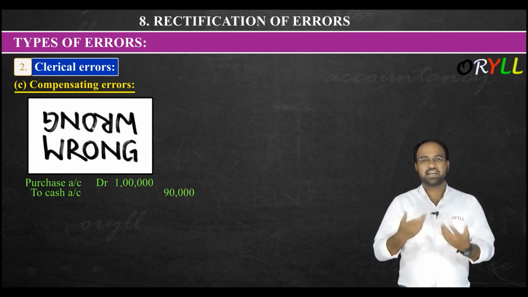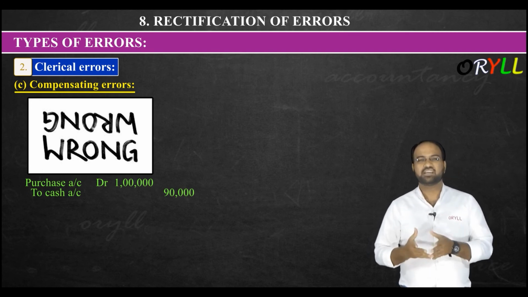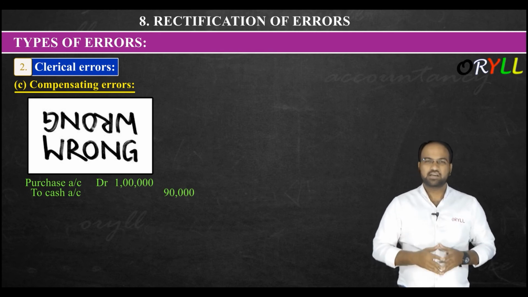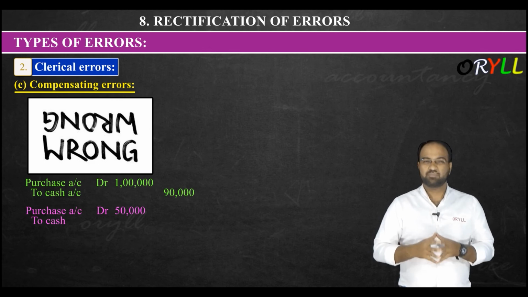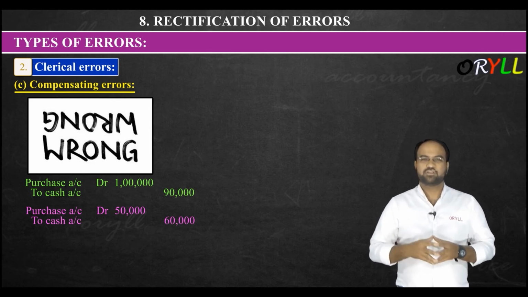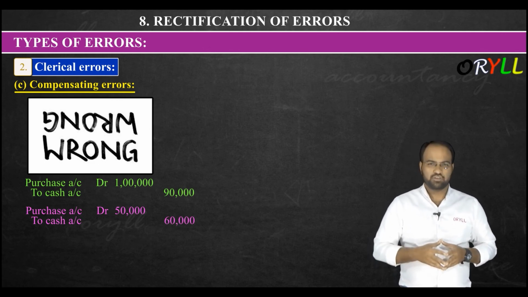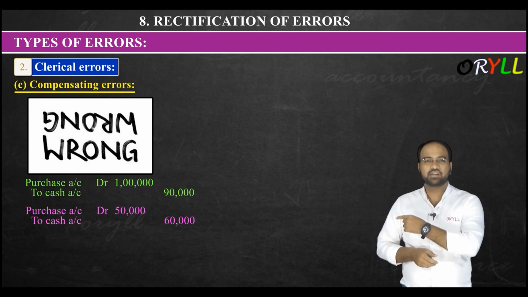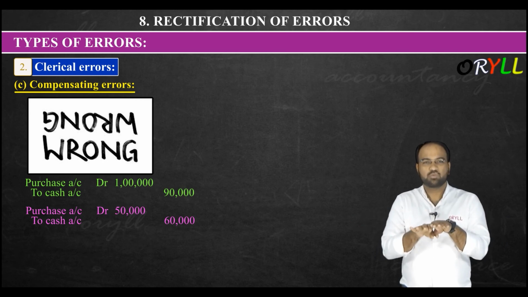Now let us see the second time when we purchased. Let us see what happened here. Sir, second entry, purchases account debit 50,000 rupees, to cash account 60,000 rupees. Sir, now what happened here? This time the credit side is showing more. So sir, there the debit side was showing more and here the credit side is showing more. Yes or no? So the amount will get compensated equally now.